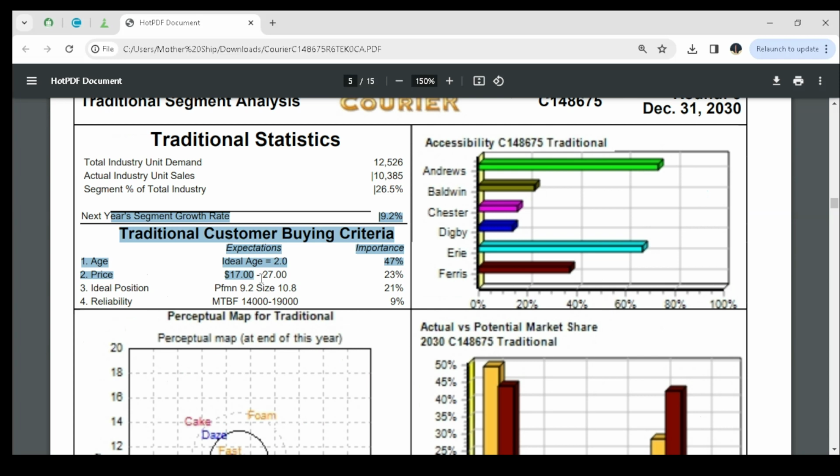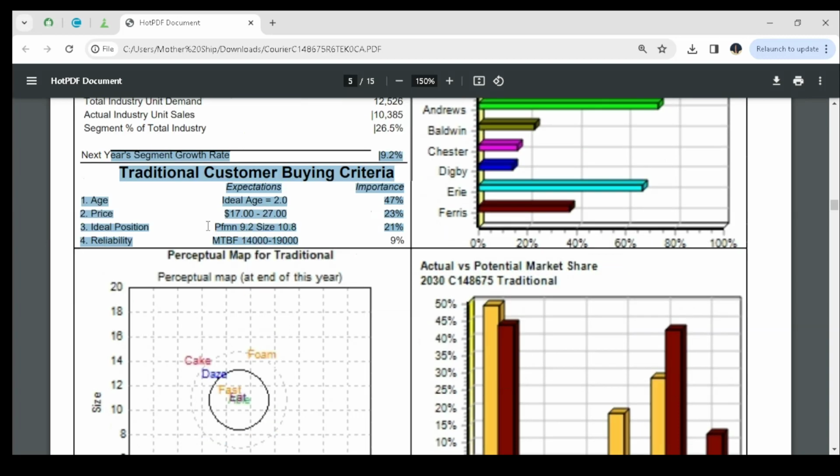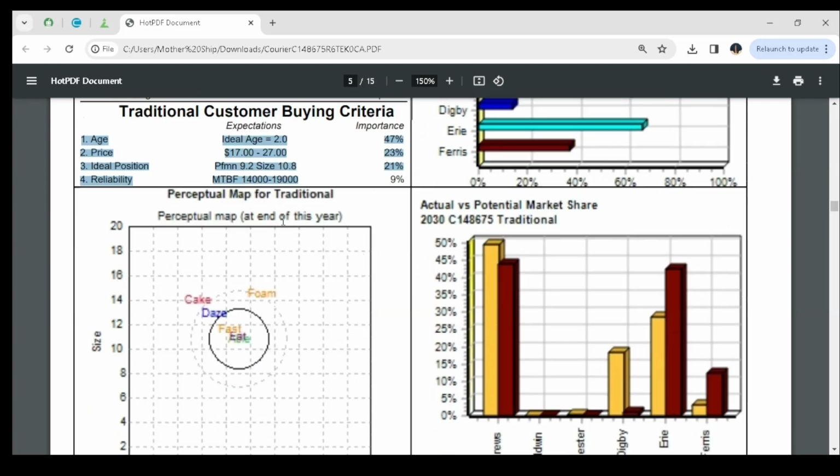In the traditional segment, we have the traditional customer buying criteria, whereby you can see what customers expect in this segment. Customers expect an ideal age of 2.0, it has 47% importance. A price between 17 and 27, it has 23% importance. Ideal positioning performance of 9.2 and size 10.8, it has 21% importance. And a reliability MTBF of 14,000 to 19,000, it has 9% importance. So that's what customers expect in this segment.